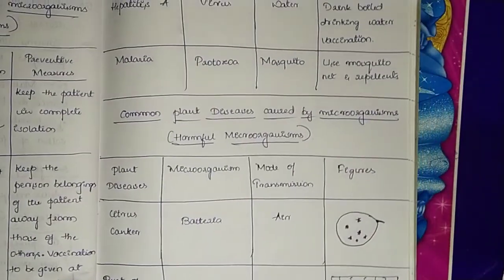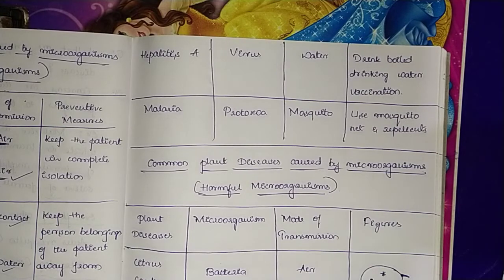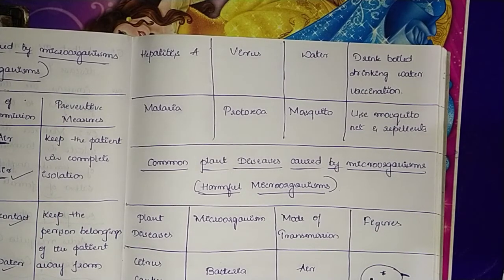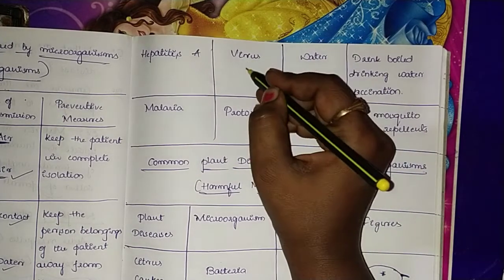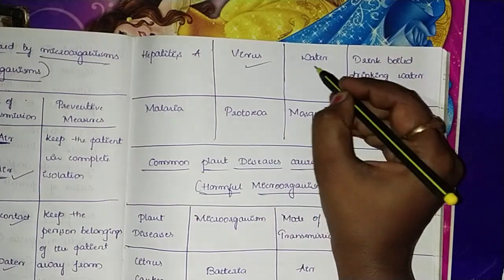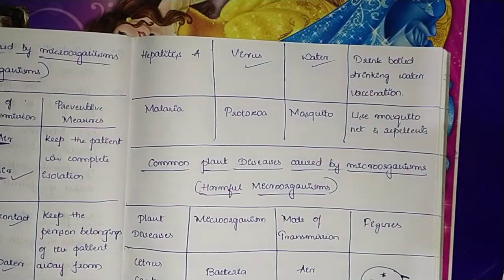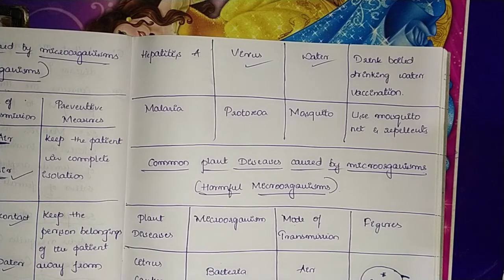measures. And then moving on with the next human disease, that is hepatitis A, which is a virus again, and the mode of transmission is through water. So hepatitis A is a virus, and the preventive measures are: drink boiled drinking water, and vaccination. Okay, this is also a virus.